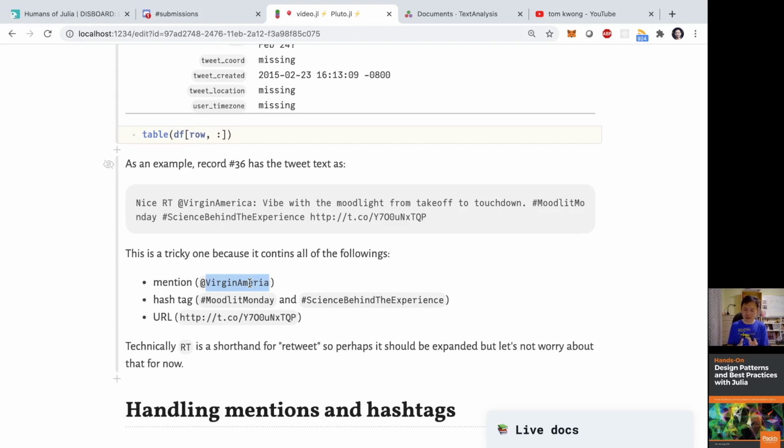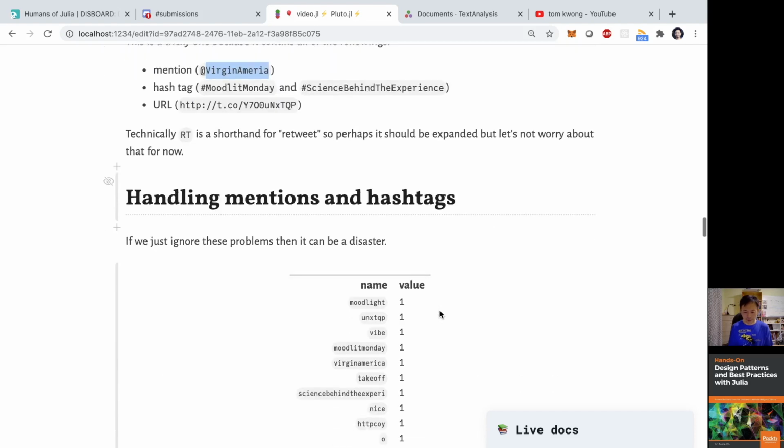Similarly with the hashtag, a lot of times the hashtag doesn't tell you anything about the sentiment. Although sometimes it does, but it's really difficult to judge whether it matters or not. So for that reason, I think I don't really want hashtag to be used as part of the training exercise. The URL definitely doesn't do anything with the sentiment, so I don't really want it.